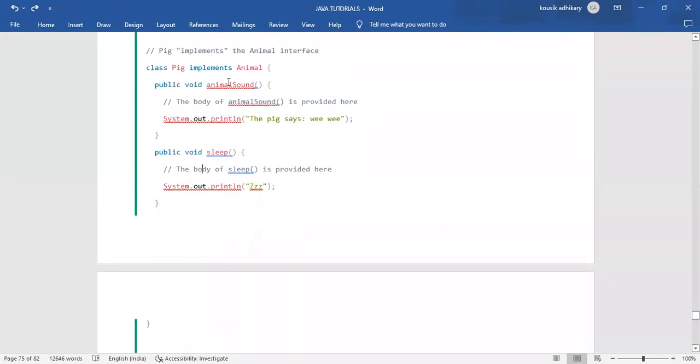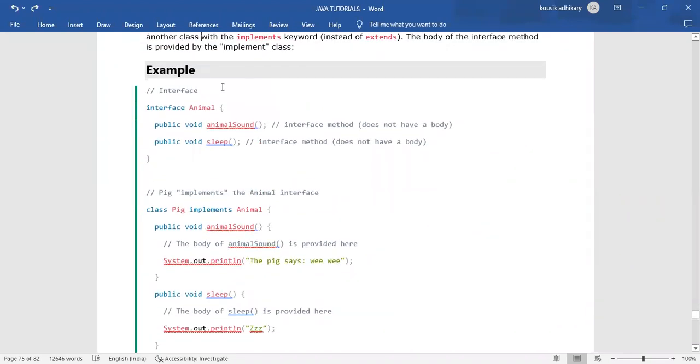And class Pig implements, unlike the previous one, where Animal was a class so we were extending, now Animal is mentioned as an interface, not as a class. When we are inheriting an interface, that time, instead of extends, we'll use implements.